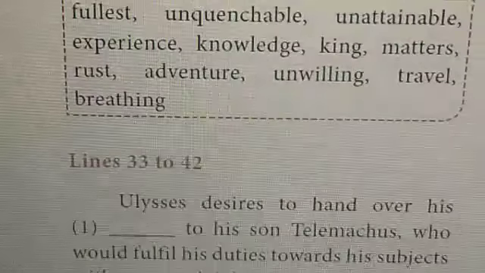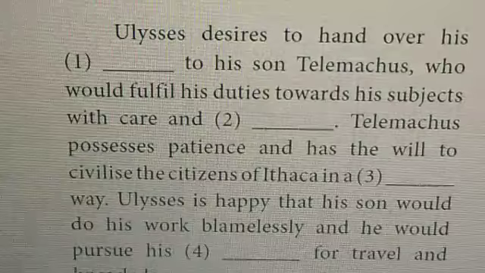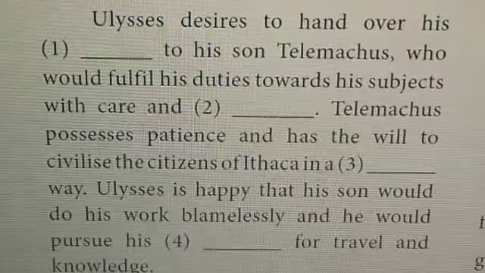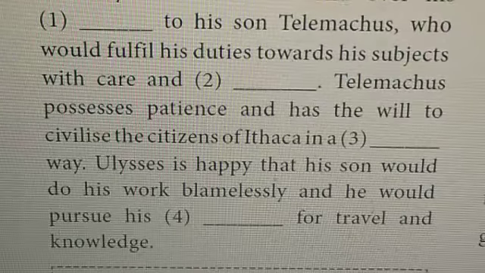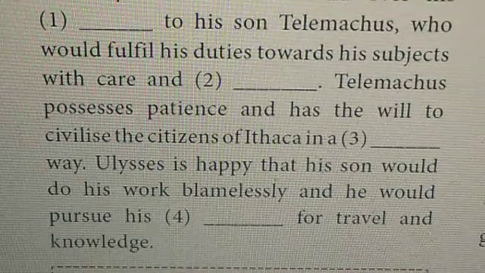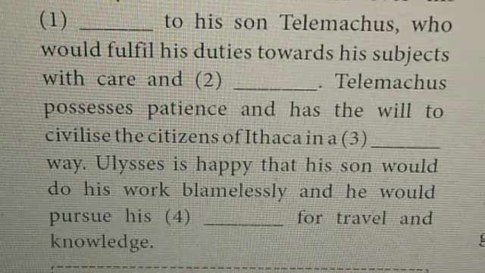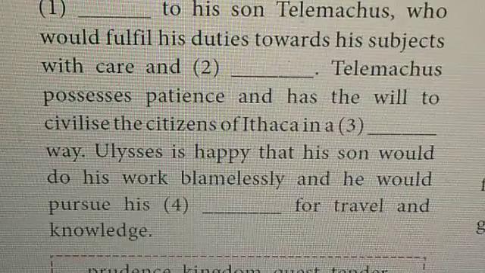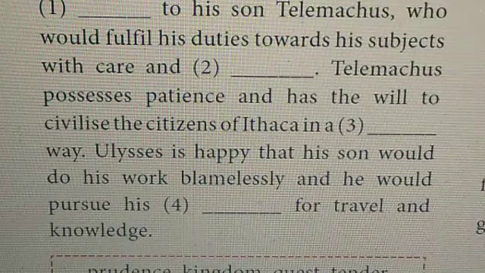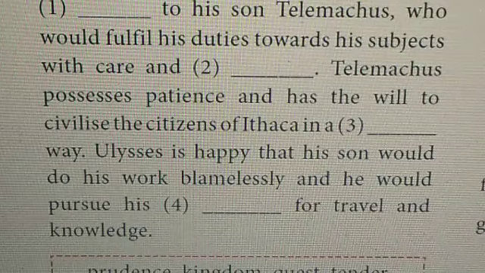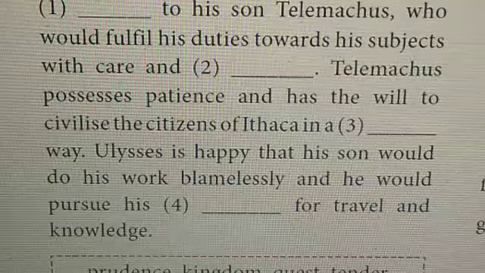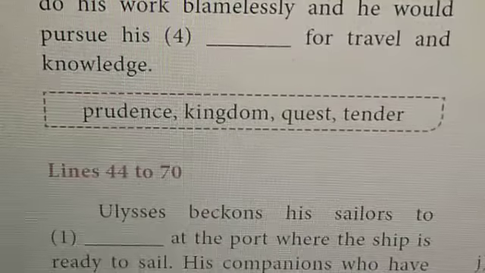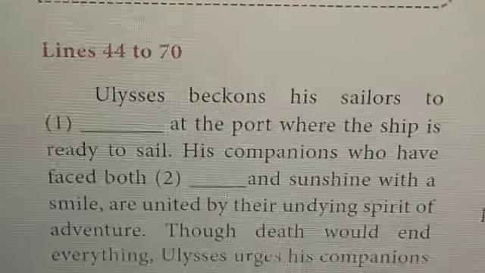Now lines 33 to 42. Ulysses decides to hand over his kingdom to his son Telemachus, who would fulfill his duties towards his subjects with care and prudence. Telemachus possesses patience and has the will to civilize the citizens of Ithaca in a tender way. Ulysses is happy that his son would do his work blamelessly and he would pursue his quest for travel and knowledge.